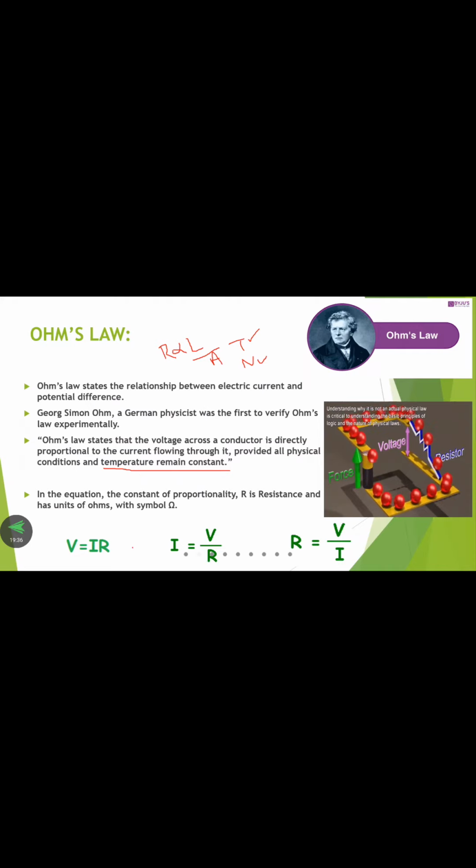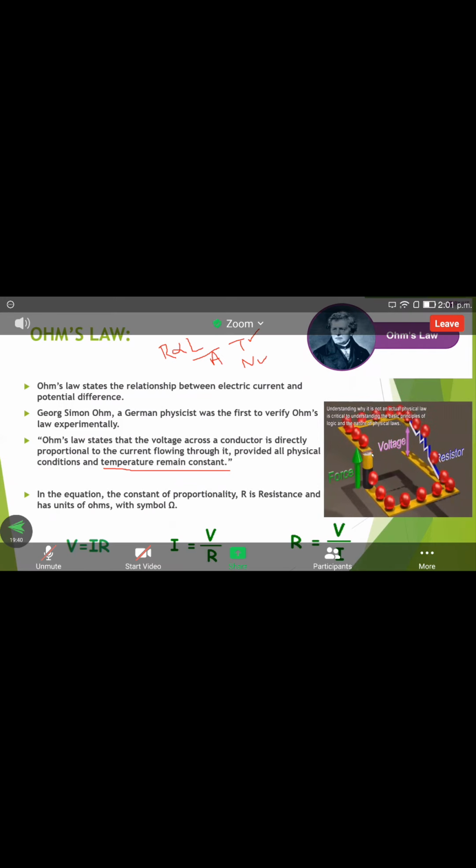So you can observe in the image animation, right? There is a battery placed. The red color balls we call the electrons. R is a resistance.